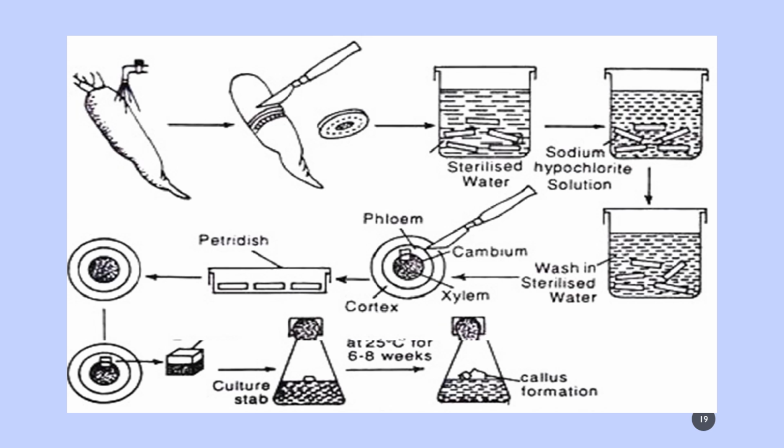When you see this picture, it's a callus development from a carrot. When you take a piece of carrot in an aseptic manner, it is sterilized with water, washed, and treated with sodium hypochlorite solution, then washed with sterilized water and transferred to a petri dish. You can see the structure of the explant which you have taken from the carrot. It contains cambium, xylem, phloem separation in the cortex region clearly visible. Then it is removed from the petri dish in an aseptic manner and added to the culture medium in a conical flask at 25 degrees for 6 to 8 weeks. After that you can find callus development as shown in the picture. So this is one example of callus development from the carrot.